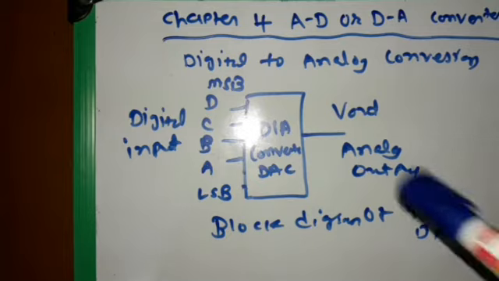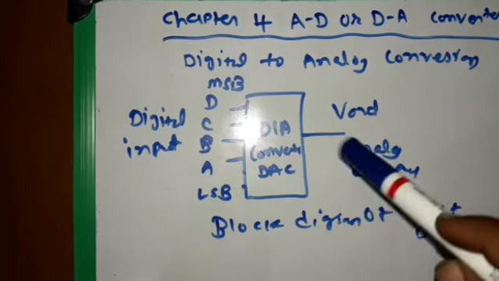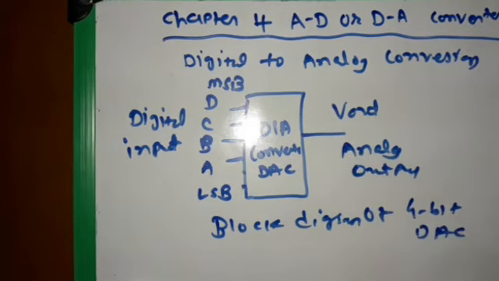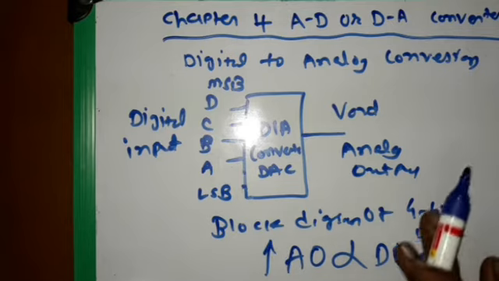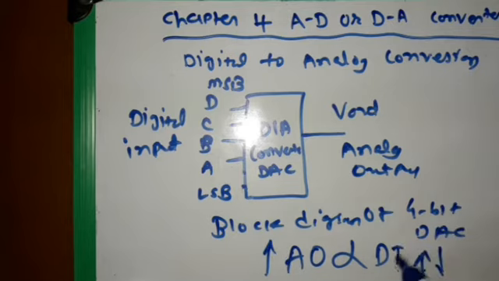This analog output is proportional to the digital input, which means that if the digital input is increased, the output is increased. If the digital input is decreased, the analog output will decrease.